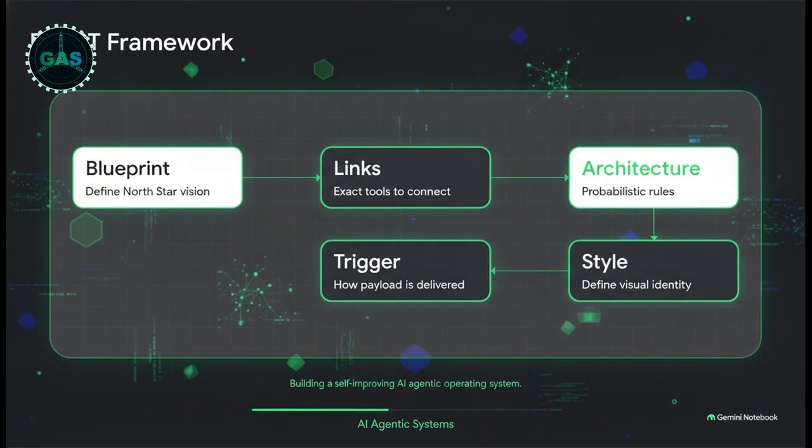B is for blueprint, defining your absolute North Star vision. L is for links, detailing the exact tools it needs to hook into. A is architecture, setting up the probabilistic rules so the AI doesn't just wildly hallucinate. S is for style, defining the visual identity. And T is trigger, dictating exactly how the final payload is delivered to you. You feed this whole framework into your agent, and it knows exactly what to build.